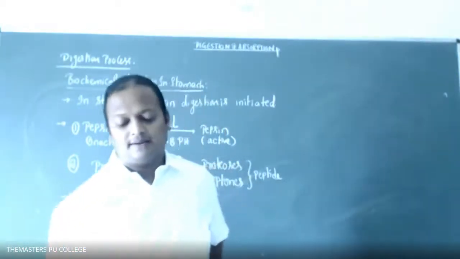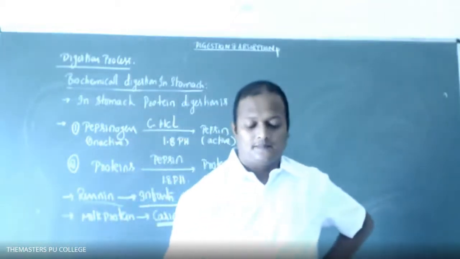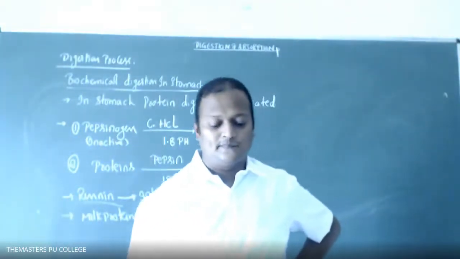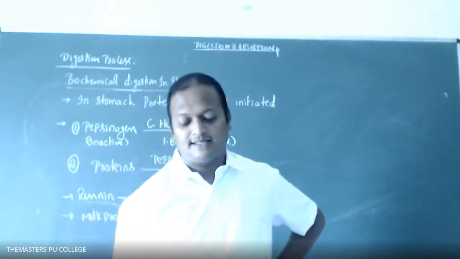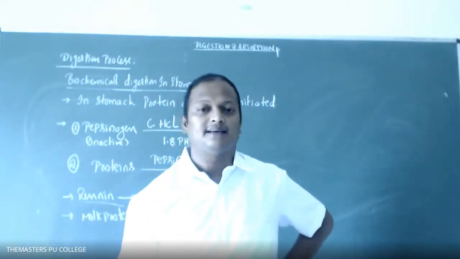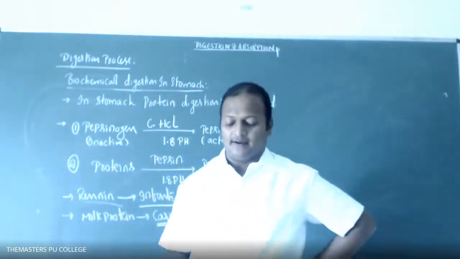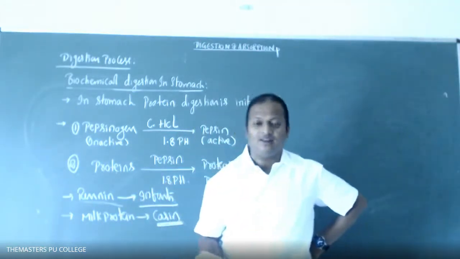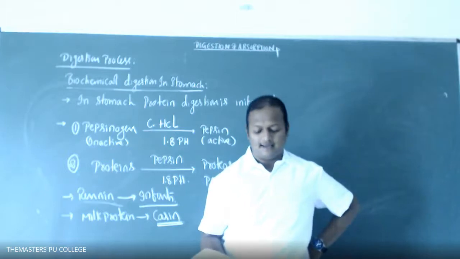A, cardiac part. B, cecum. C, villi. And D, submaxillary gland.